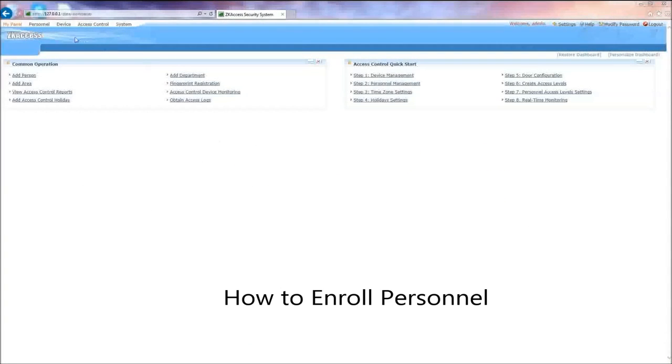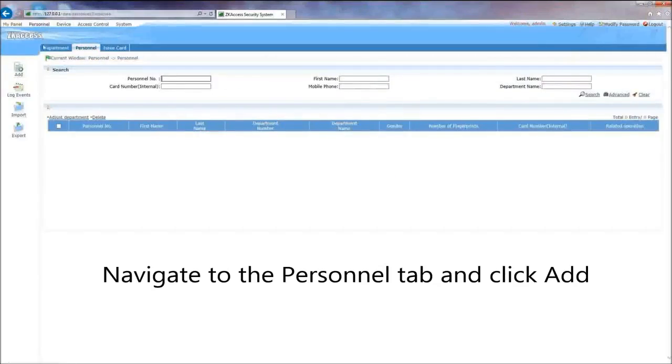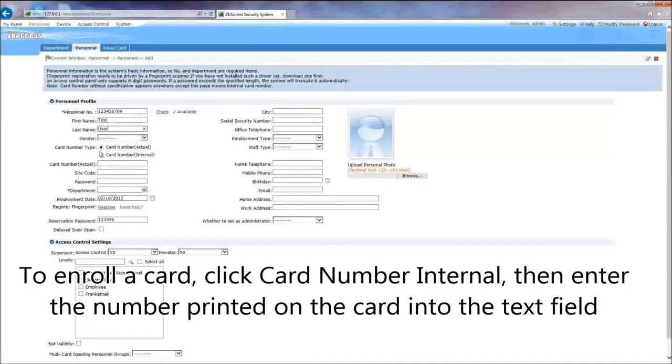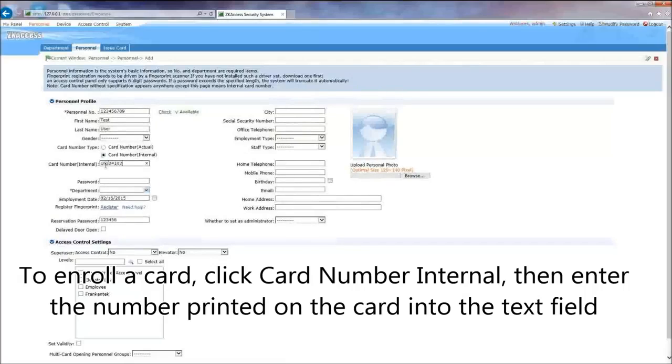How to enroll personnel. Navigate to the Personnel tab and click Add. Enter a unique personnel number up to 9 digits long. To enroll a card, click Card Number Internal, then enter the number printed on the card into the text field.